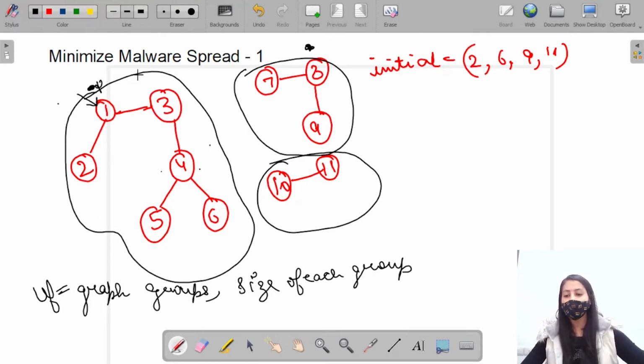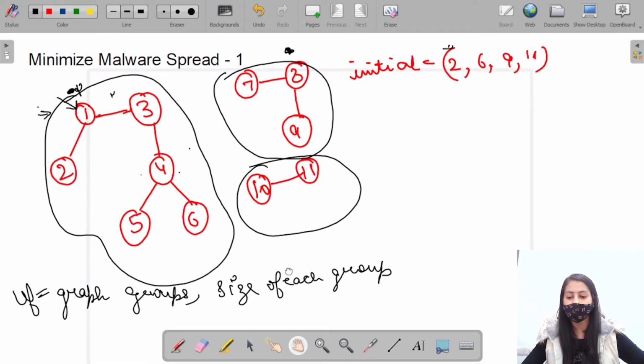So we will first find the union function of the given network such that we can divide our graph into groups, and then we will find the size of each group. Then we will choose that node the size of whose group is maximum, such that the minimum number of nodes are now infected, right? So we have to choose that node the size of whose group is maximum. So let's now move to the code part.